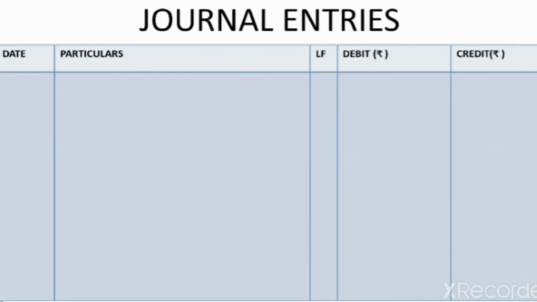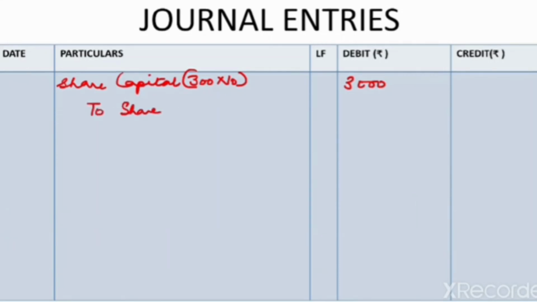So, how many shares have we forfeited? We have forfeited 300 shares. So share capital account will be debited with the called up amount, which is the full nominal value of the share, that is rupees 3000. Out of this, as we discussed earlier, the allotment money of rupees 3 per share was not received, and the final call of rupees 4 per share, that is 7 rupees, was not received.